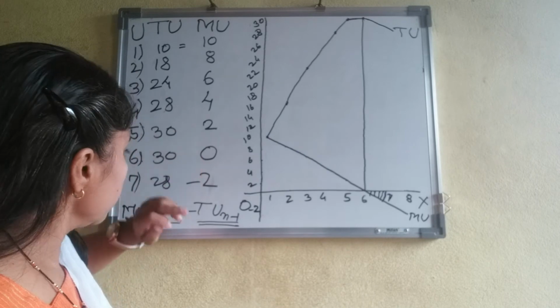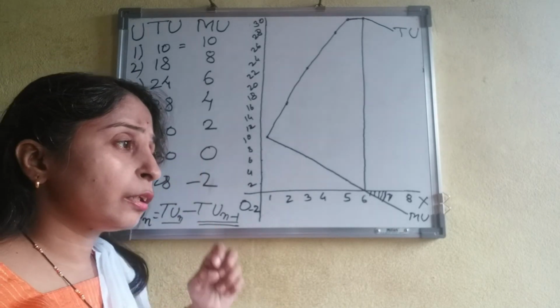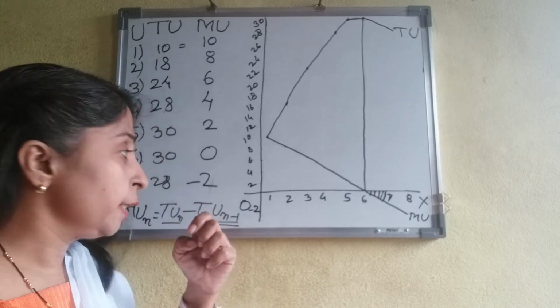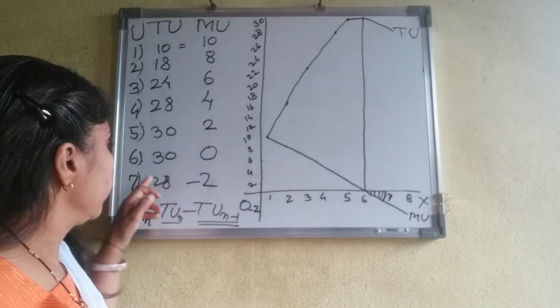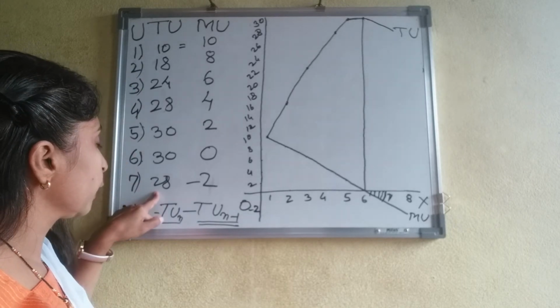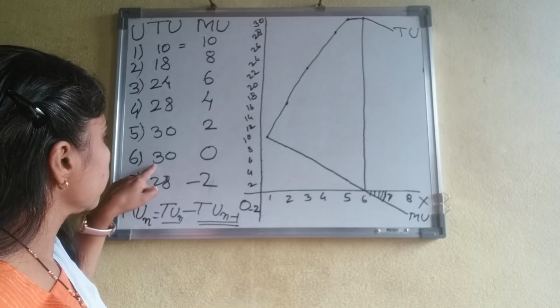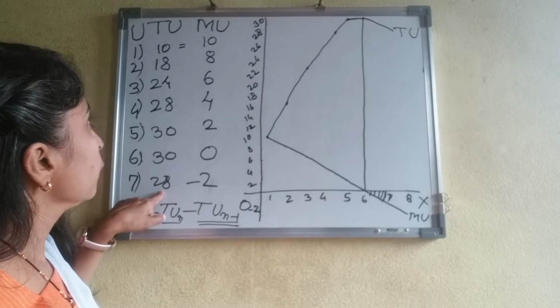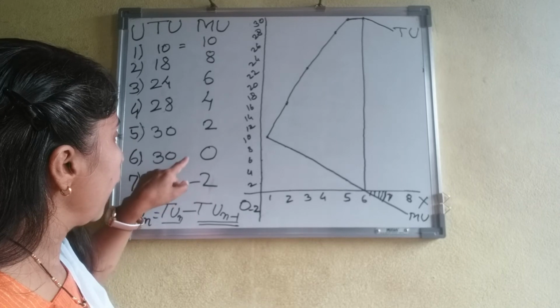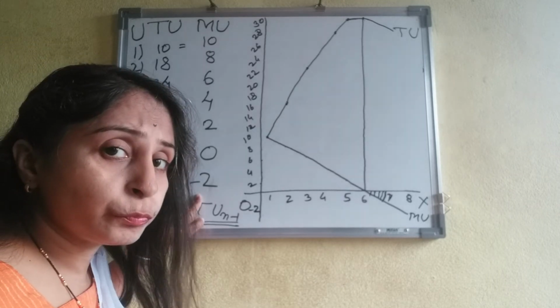And if the consumer continues consuming the commodity, at the seventh unit total utility decreases from 30 to 28, and marginal utility decreases from 0 to -2.